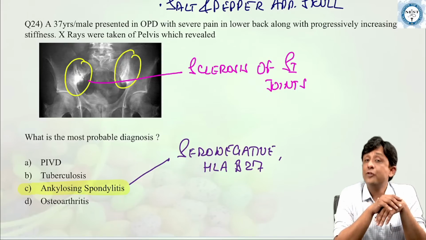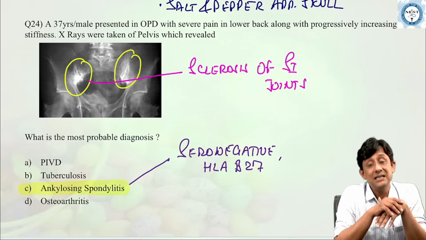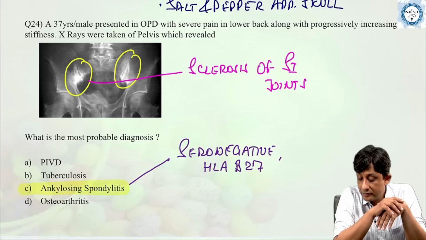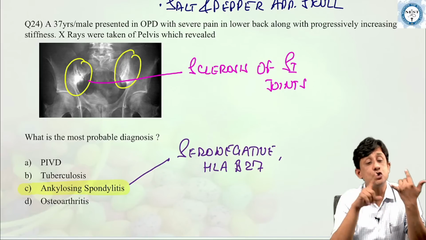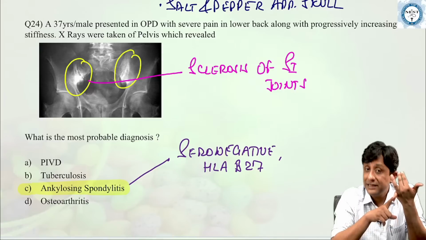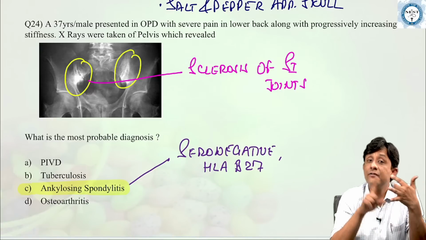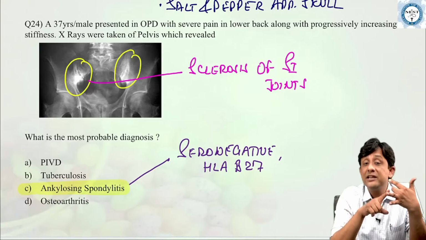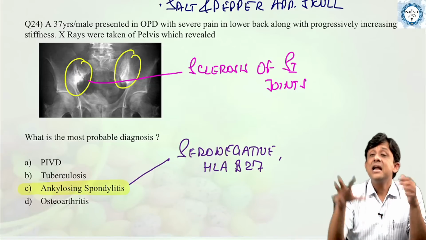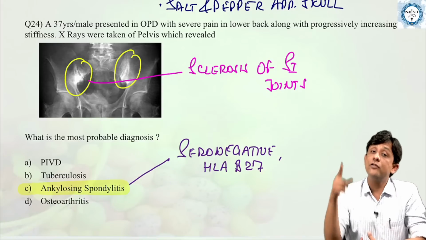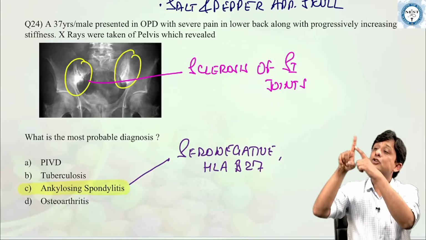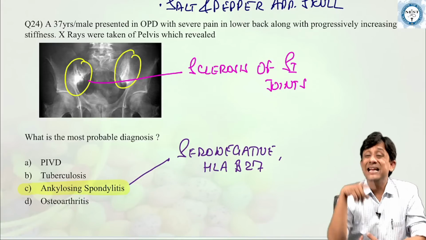The first and most common joint involved is the sacroiliac joint. Remember this, in contrast with rheumatoid arthritis, which is commonly seen in females. Yes, it is seropositive, which means RA factor is positive in patients with rheumatoid arthritis, and involves the appendicular skeleton more than axial. So, the most common joint involved in rheumatoid arthritis in females is the metacarpophalangeal joint of the index finger.